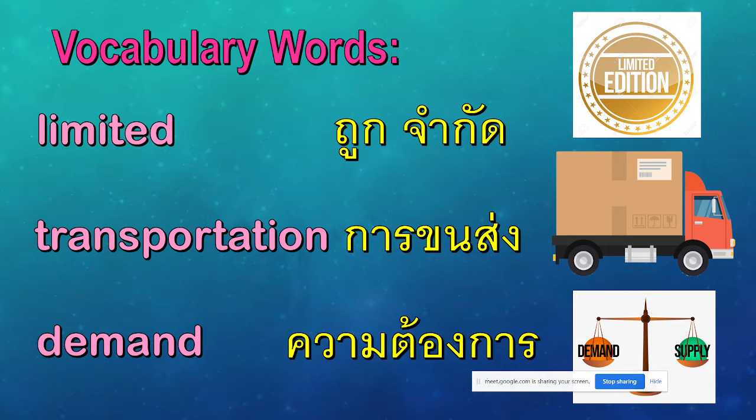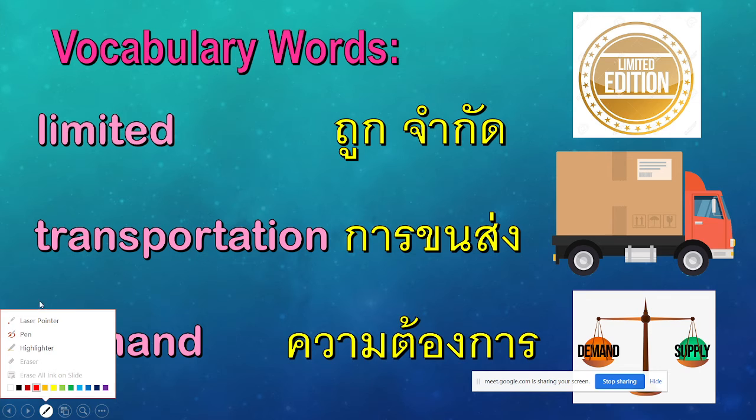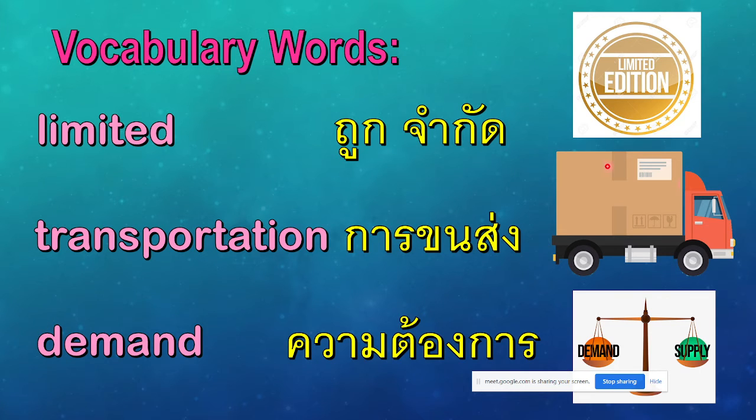When you say transportation, it is when you go somewhere. For example, transportation by car. It means you ride your car to go somewhere. Transportation by airplane. You ride the airplane to go somewhere. Transportation by bus. You ride the bus to go somewhere. Or, for example, when you talk about economics, transportation of goods and services. Transportation of products.